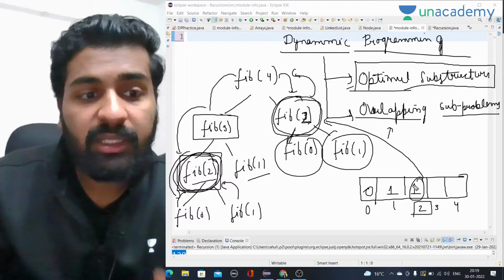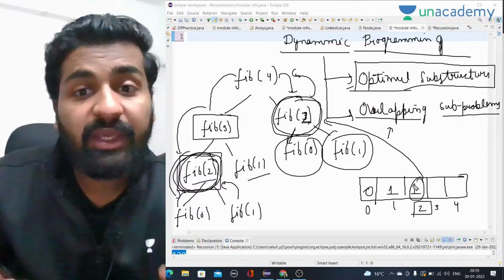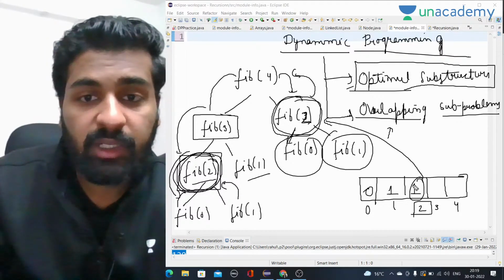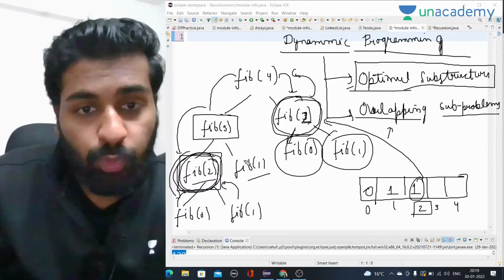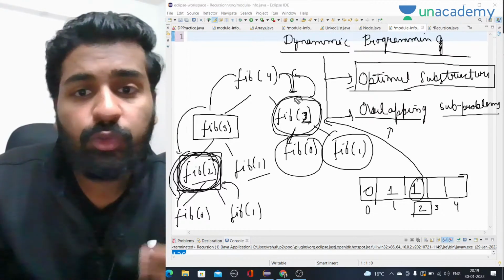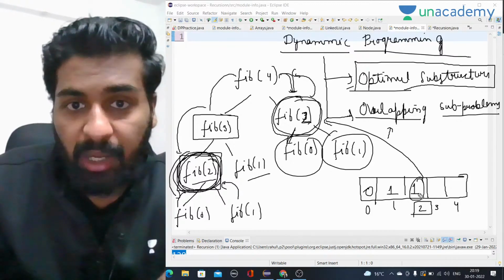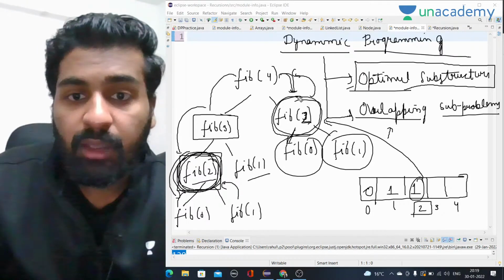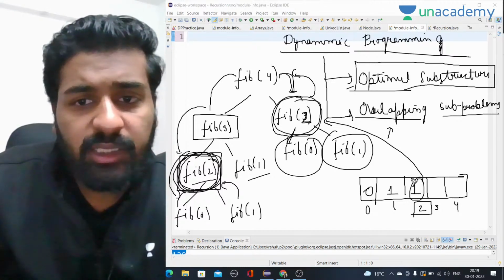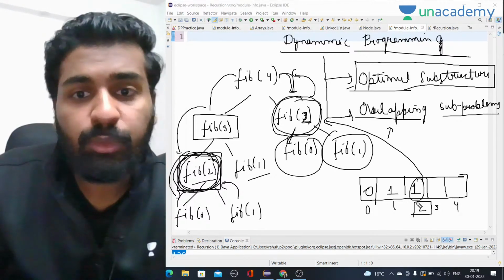DP is a simple thing: if there are overlapping subproblems, that is, we are doing the same work again and again, then we store the work when we do it the first time, and next time we don't do the same work again, we take it directly from that storage. Whatever answer I want from Fib of 2, I will directly take from this array. We can use any other data structure as well, but normally we use an array. So this is dynamic programming.